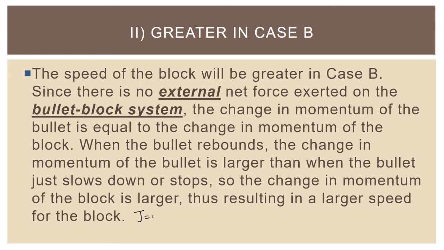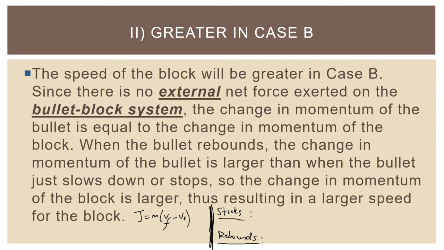The equation for impulse is m delta v. And so we can expand that out by writing J equals m times v final minus v initial. And so that means you basically have two examples here, when it sticks or when it rebounds. Now, in both of these cases, the impulse is going to be negative because the force is acting in the opposite direction of the motion. And so it's going to be negative by default.